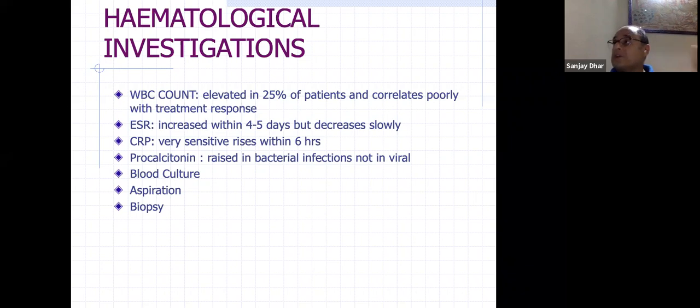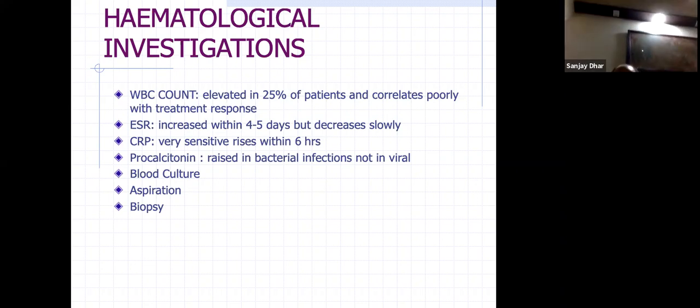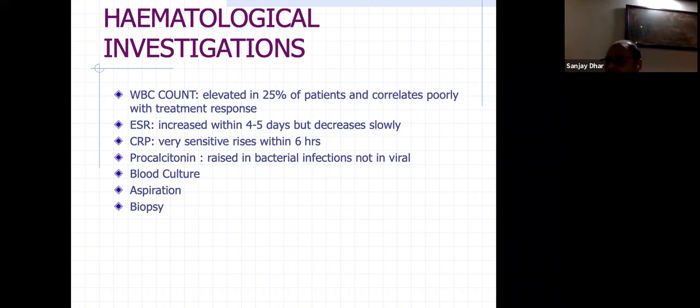Even in TKR, suppose we have a high degree of suspicion that this might be infection. You can do CRP, you can do procalcitonin. That is a good indicator. If they are rising, that means there is something wrong. I'm not talking of immediate post-op, because in post-op, even in normal surgery, you might get raised CRP, but procalcitonin will be a good indicator.